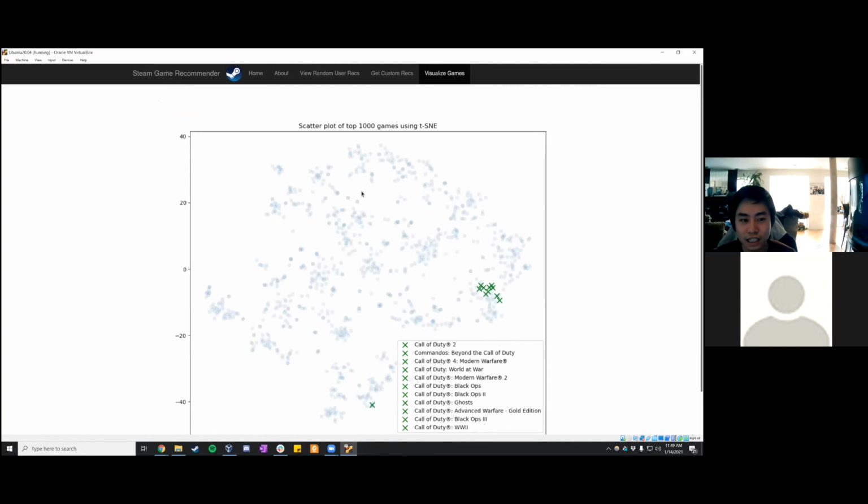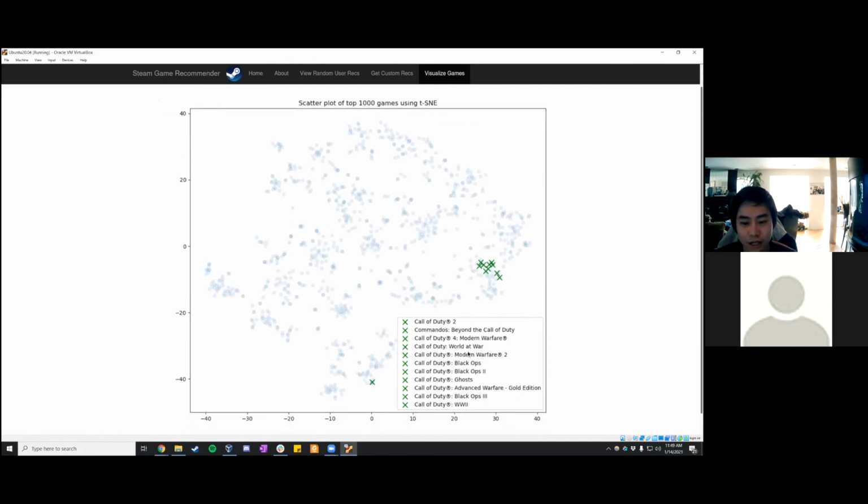And here we're going to see a scatter plot of all 1,000 games in my data set. The ones that are highlighted in green are all the ones with Call of Duty in their name. You can see here, because Call of Duty is a very similar franchise, all the games tend to be clustered close to each other based on their features.